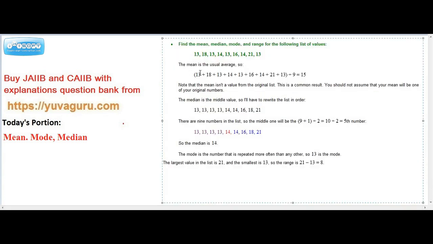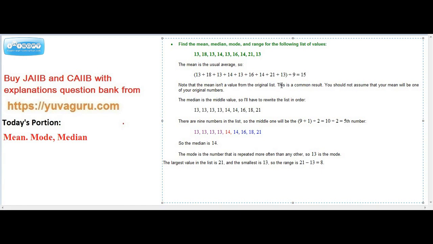Now we'll take one example. We'll be taking in all 3 examples as such. This is the first one. Find the mean, median, mode and range in the following values. 13, 18, all these numbers are given. So the mean is total of all these divided by total numbers. So the total numbers are 9. So the mean comes out to be 15.